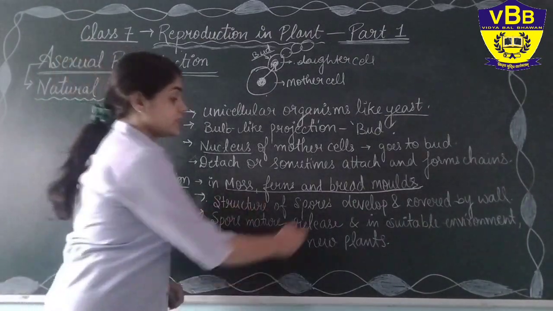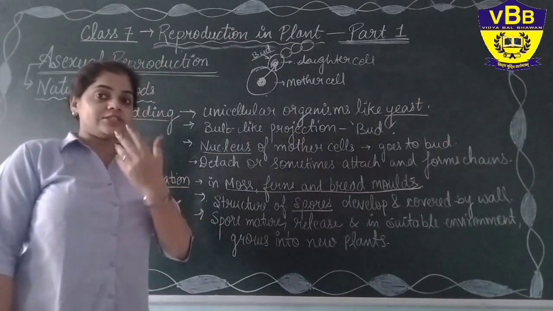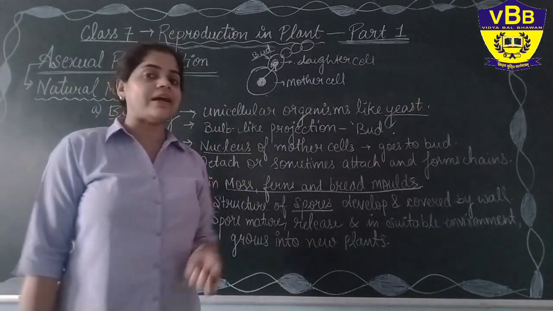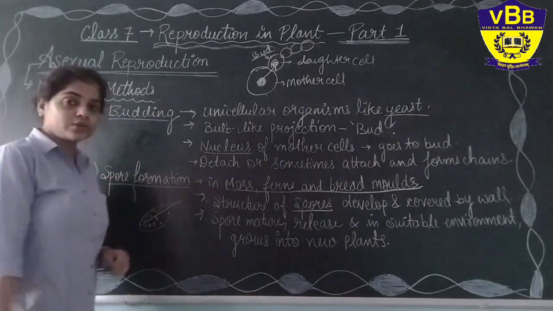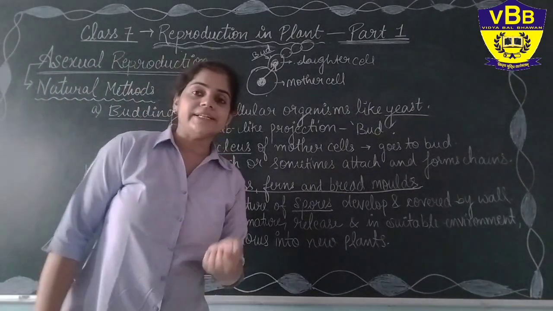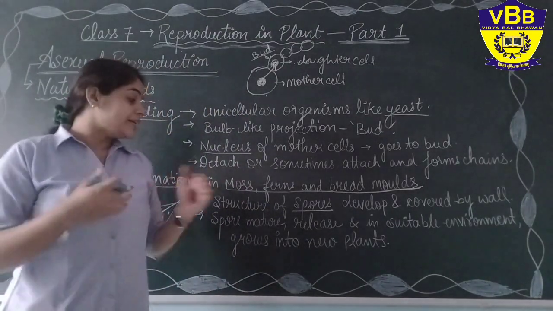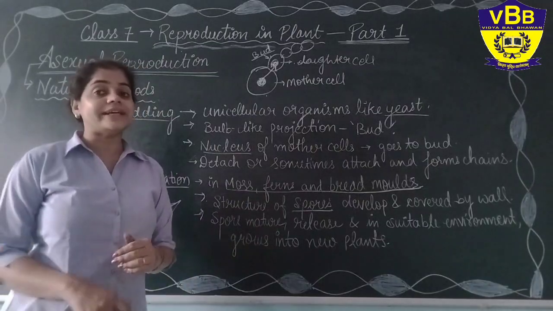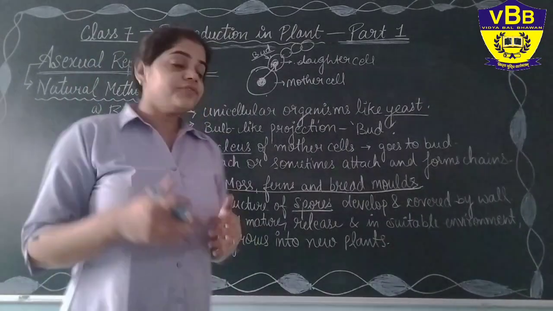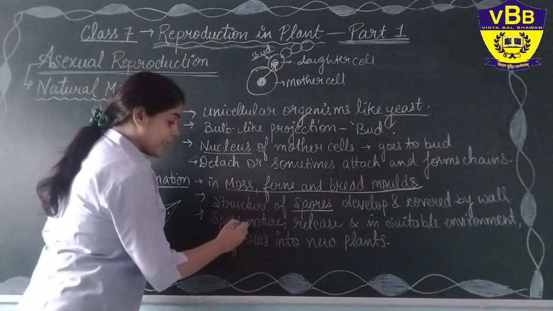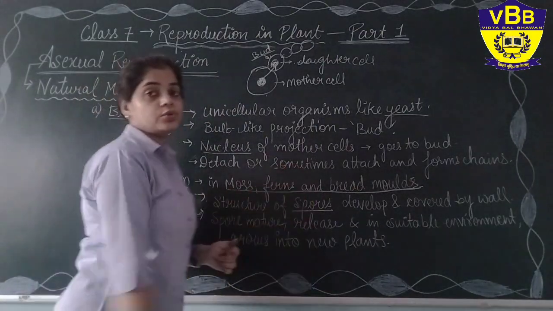These spores develop and are covered by a wall. This is important, as they are being protected from the outside environment. The spores are covered by a protective layer, and when they grow up and mature, they detach themselves, or the plants release them from their parts, and in a suitable environment they grow into new plants.